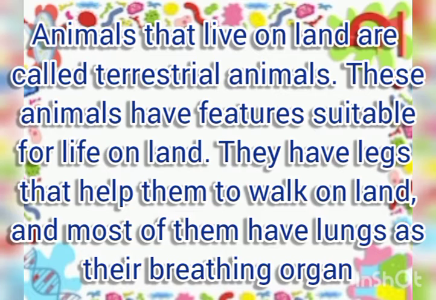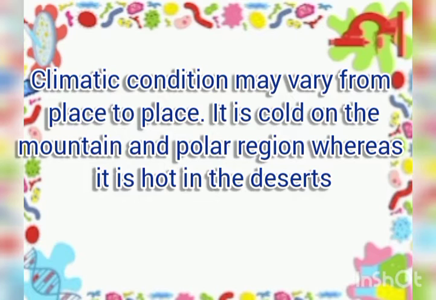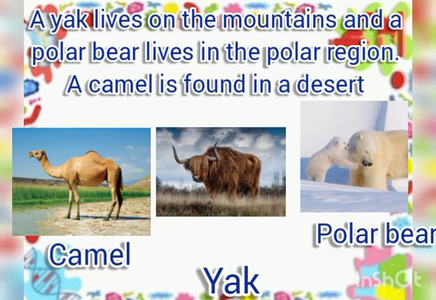These animals have features suitable for life on land. They have legs which help them to walk on land, and most of them have lungs as their breathing organ. Climatic conditions may vary from place to place. It is cold on the mountains and in the polar regions, whereas it is very hot in the deserts. A yak lives on the mountains and a polar bear lives in the polar regions. A camel is found in the desert.